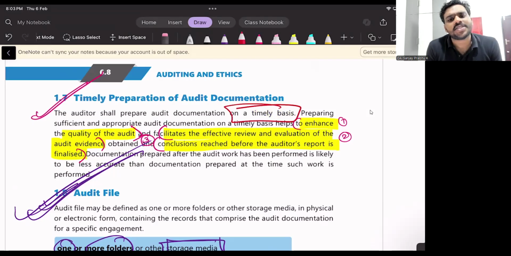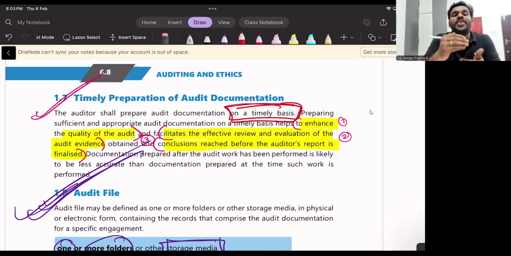Sir, what do you mean by timely basis? Timely basis is not equal to daily basis. It depends. If you are getting evidence daily, you document daily. If you are getting evidence once in 2 days, you document once in 2 days. So on a timely basis, you have to document.